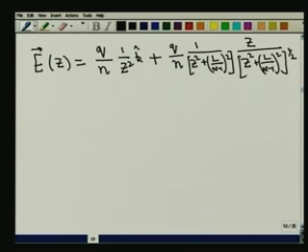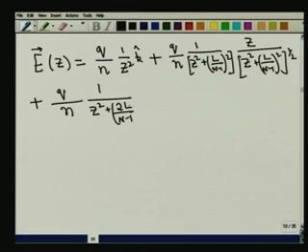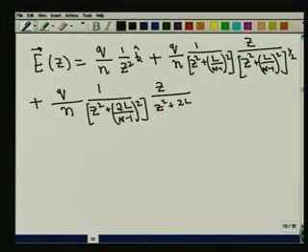Now, I look at the next term. What will that be equal to? That will again be given by q over n. Now, I move a distance 2L over n minus 1 because all the charges are equally placed. So, how does it look like? That will be z squared plus 2L over n minus 1 whole squared, z over z squared plus 2L over n minus 1 whole squared to the power of half. This is the cos theta factor corresponding to that. This, of course, is in the unit direction k, this in the unit direction k, etc., etc.